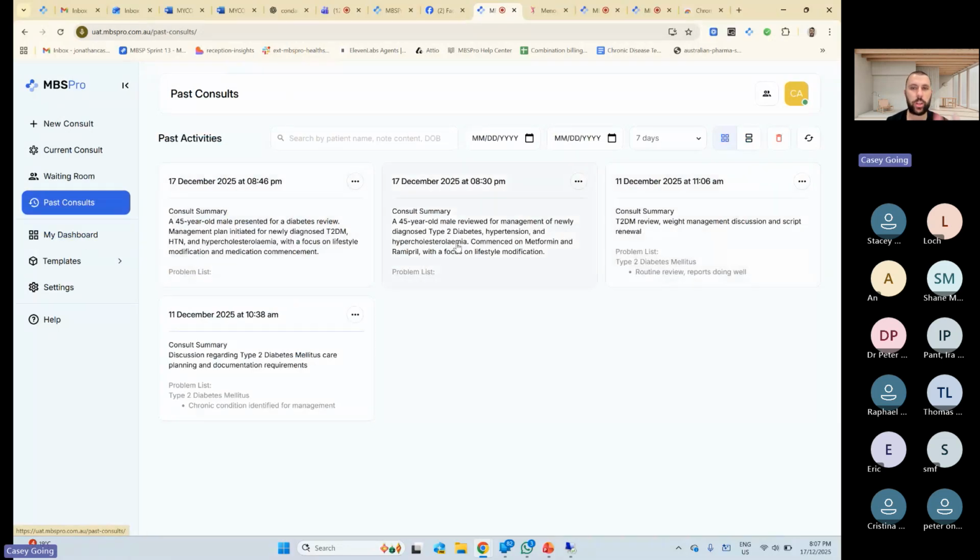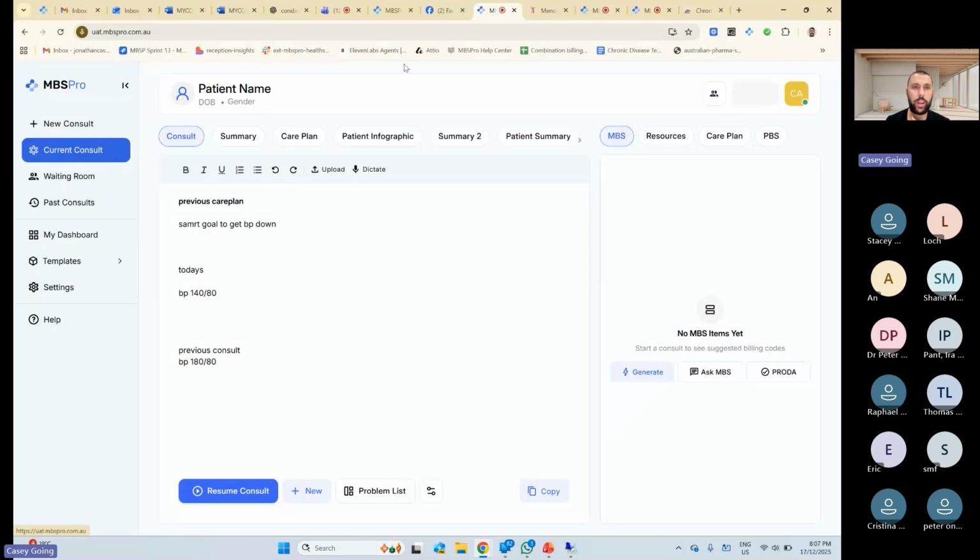Oh, I should show you this. This is where your previous consults live. You can change how long you keep your consults for. If you want to keep them for 1 day or 3 days or 7 days, by default, we don't store and we delete it. But if you want to keep it longer, you can as well. So I think that's all the questions.